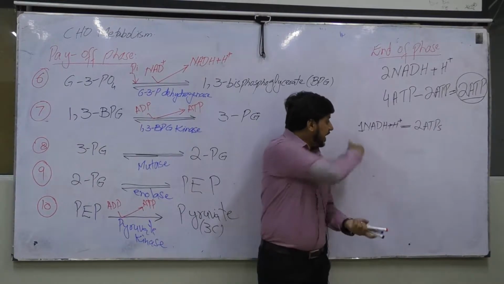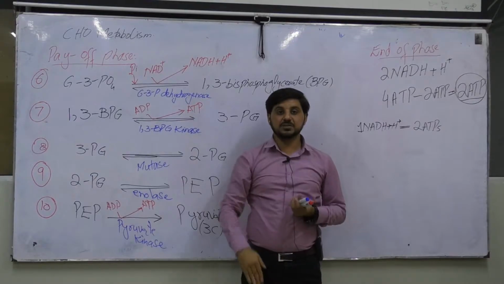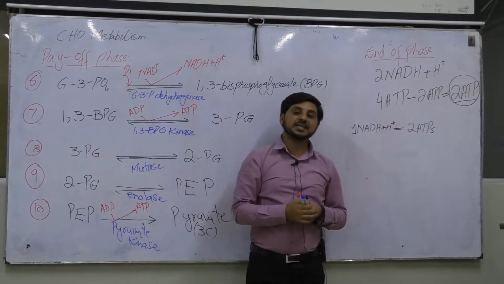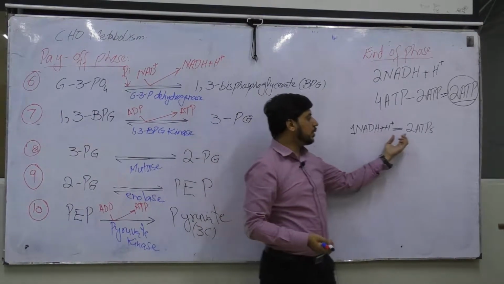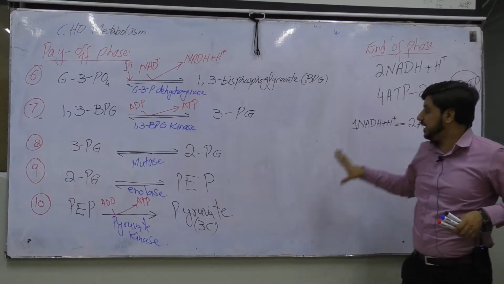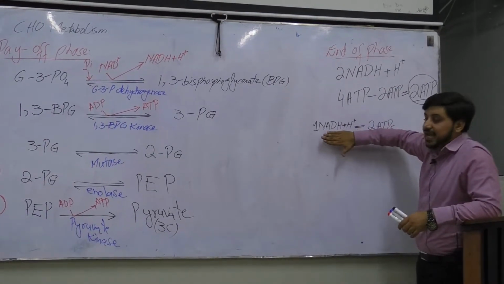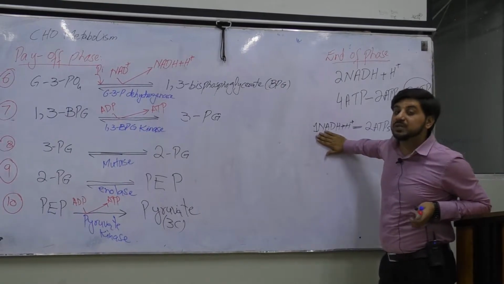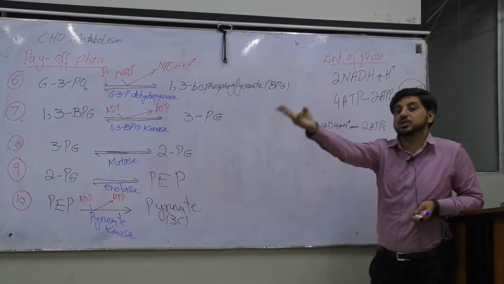When these molecules use a shuttle, they lose their gradient, they lose their energy. So at the end, we can say that 1 molecule of NADH2 is equal to 2 ATPs, not 3 ATPs. And this is only the case with the NADH2 of the cytosol, not with the mitochondria. In the mitochondria, 1 NADH2 will be equal to 3 ATPs.